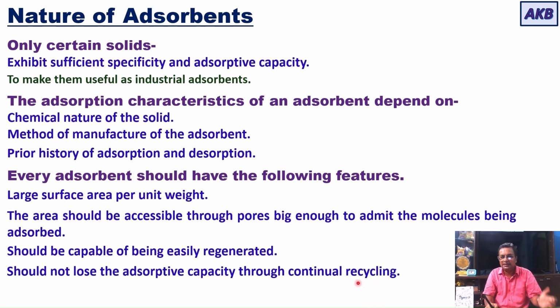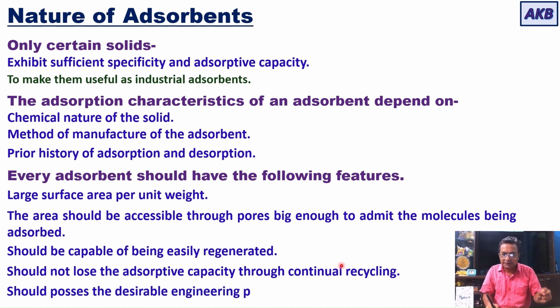So if you are regenerating it many times, during multiple regenerations the adsorbent should not lose its adsorptive capacity. That is another important requirement. Then the adsorbent should possess the desirable engineering properties, which I discussed just now. So apart from having all these properties, the important thing is that adsorbents should also have all the desirable engineering properties.